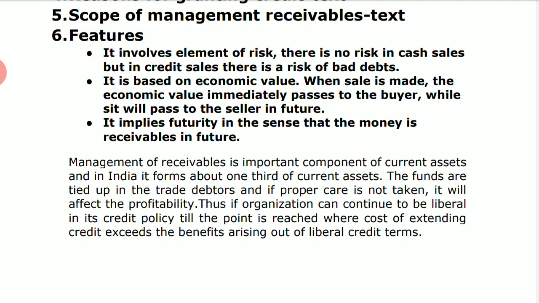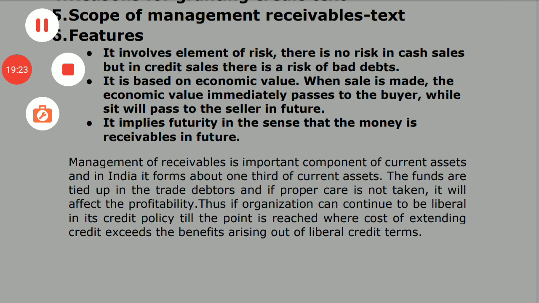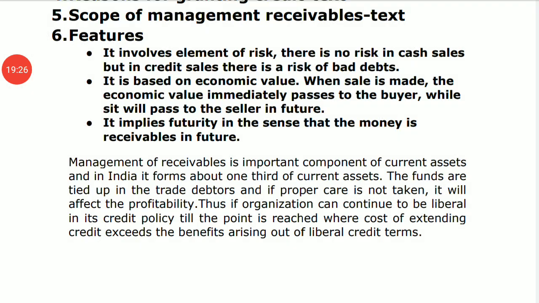So that is scope number 3 that we have discussed. Coming up to scope number 4, that is control of account receivables. And scope number 5, that is about maintaining the optimum level of receivables, that we will discuss in the next lecture to come. So I end this session here, so that we can take up the next session with the next scopes. So in all we have studied 5 scopes, out of which 3 we have done. 4th and 5th will be taken up in the next session to come.